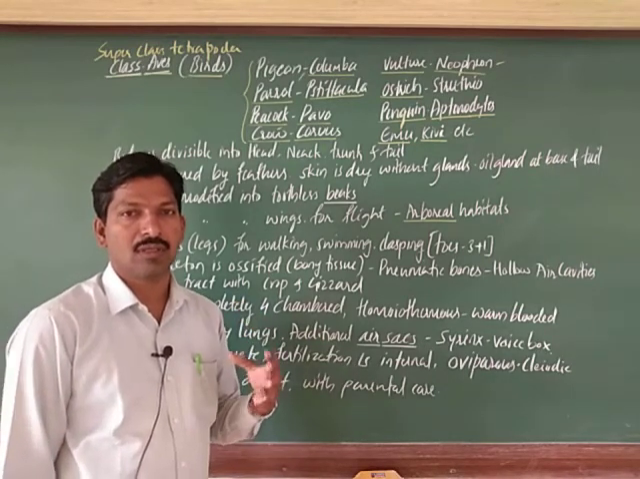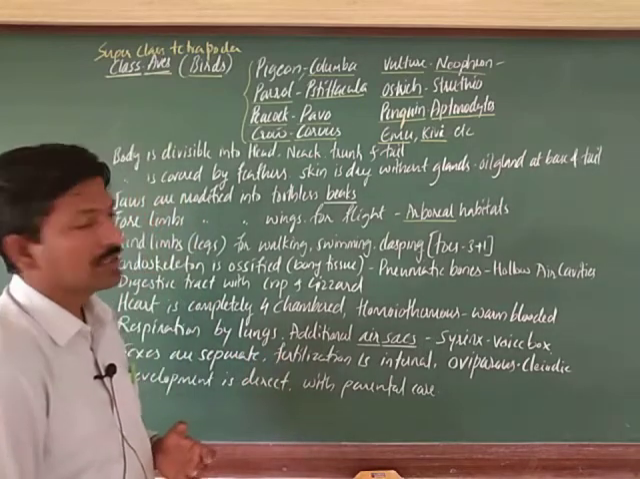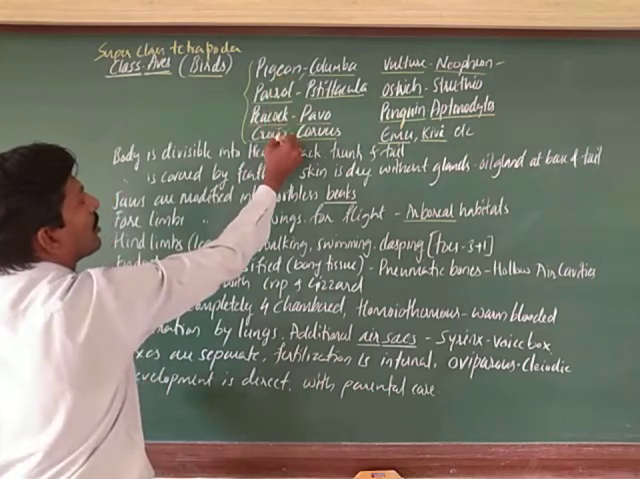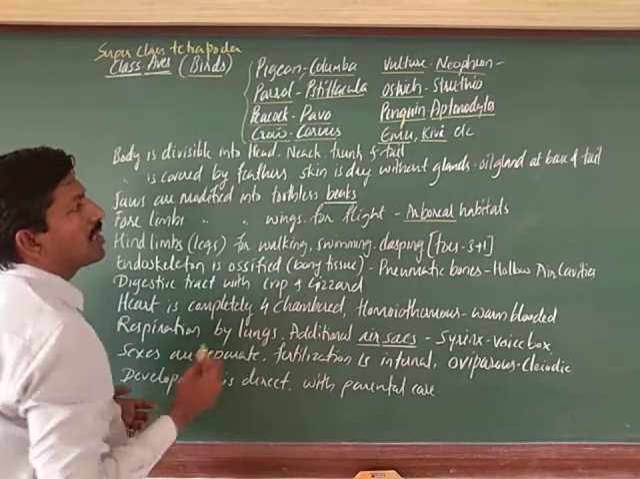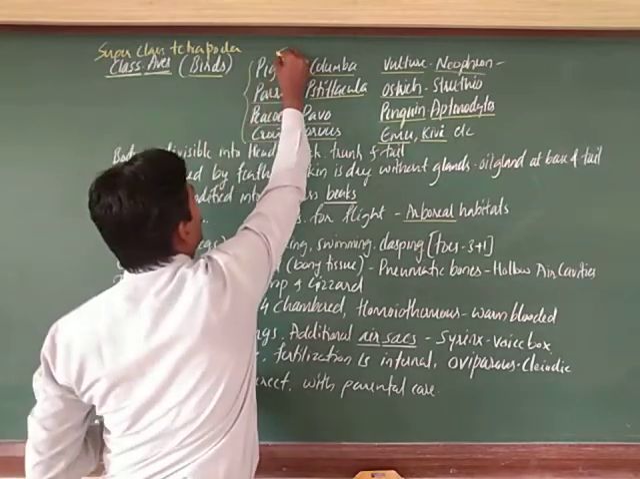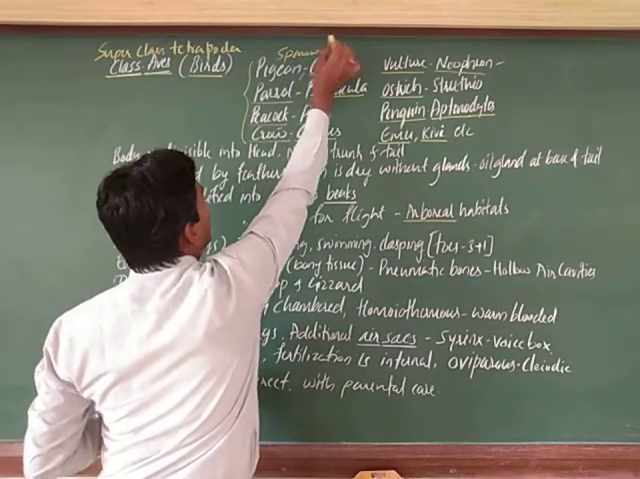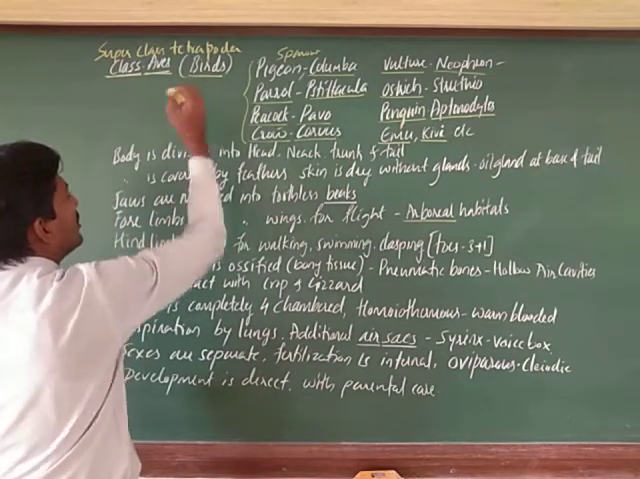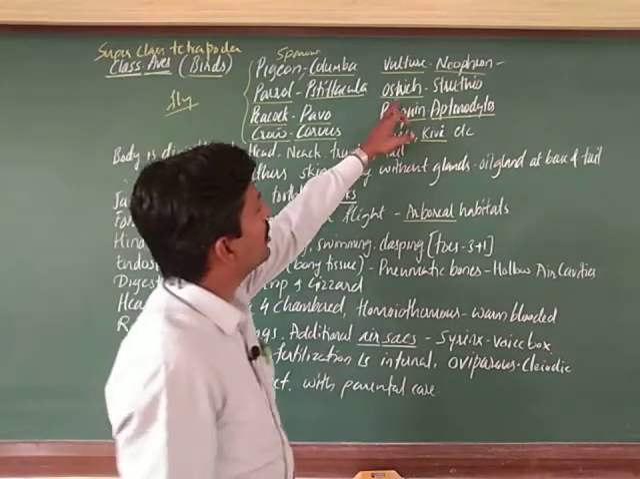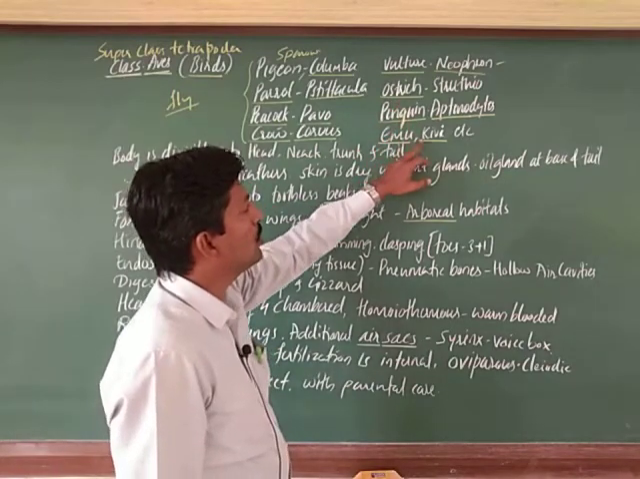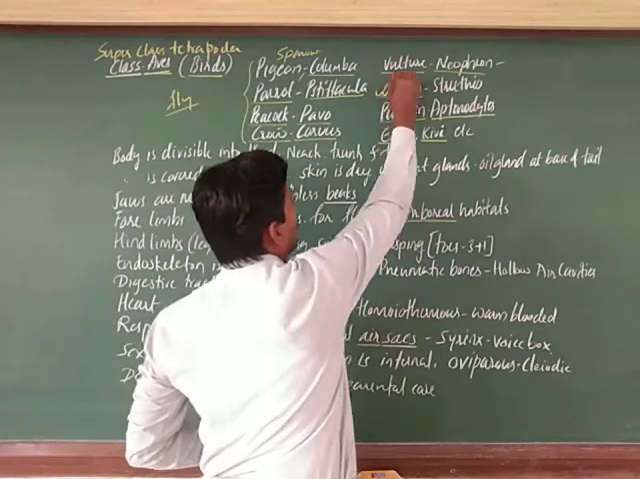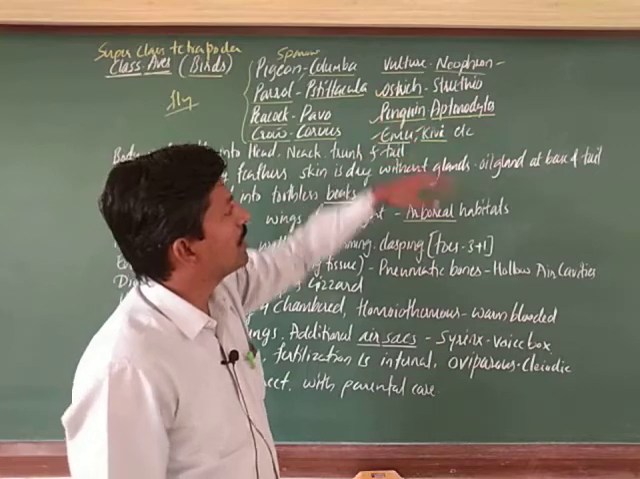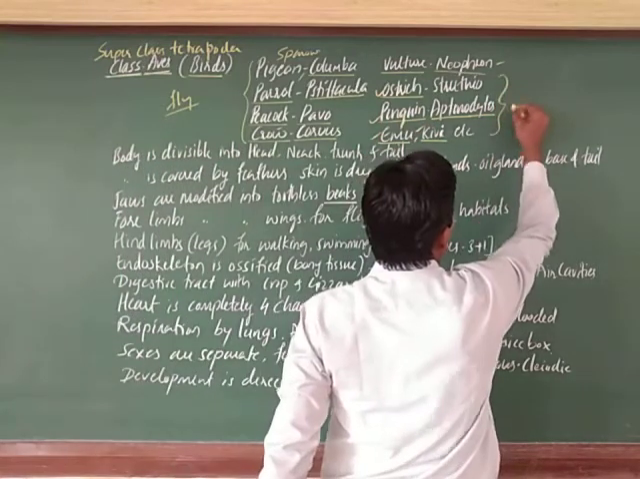Some flightless birds are also there. The examples I have given, pigeon, parrot, peacock, crow, vulture, sparrow and myna, are able to fly. Here I have taken four examples: ostrich, penguin, emu, kiwi. These four examples are flightless birds.